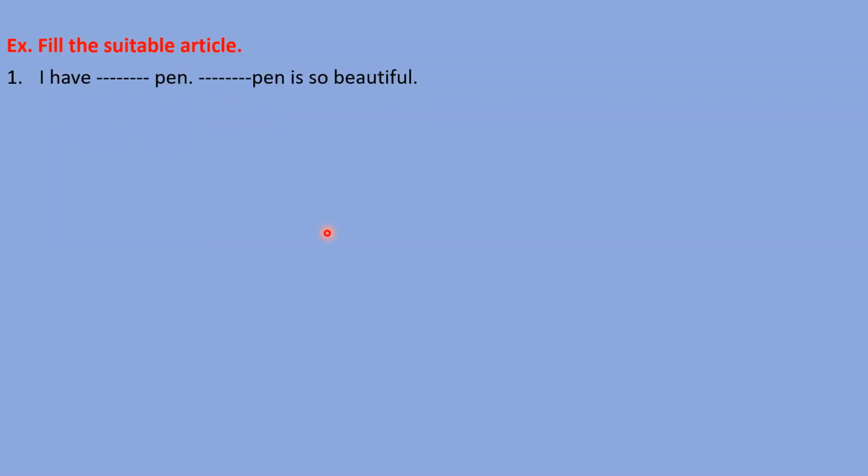So our first sentence is that I have dash pen. Dash pen is so beautiful. So which article will come here? Three options you have: a, an, and the. Which article will come here? Raise your hand, please. Very good.